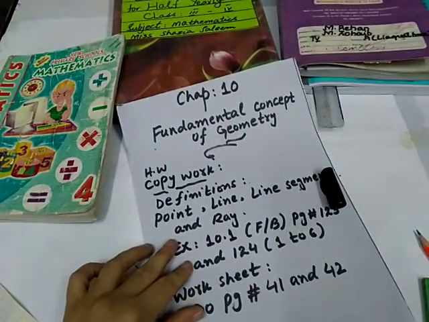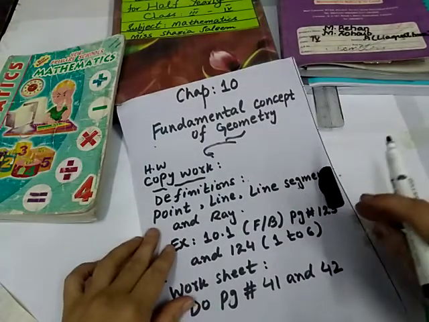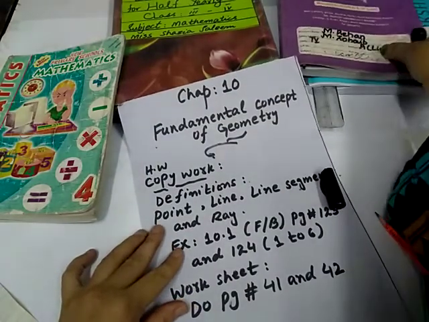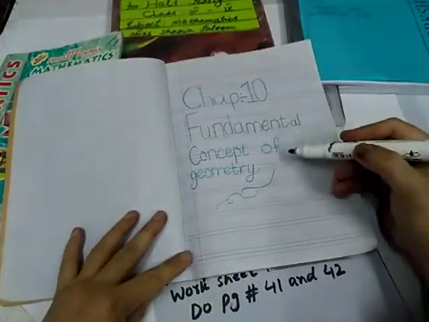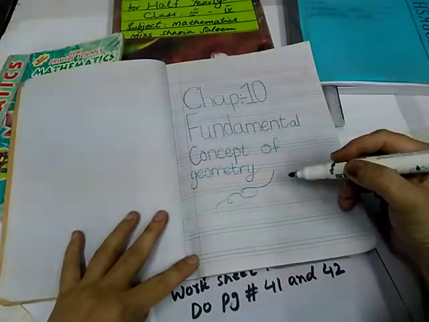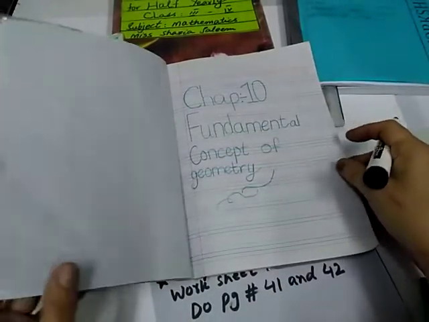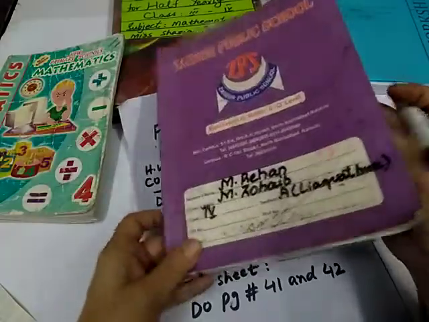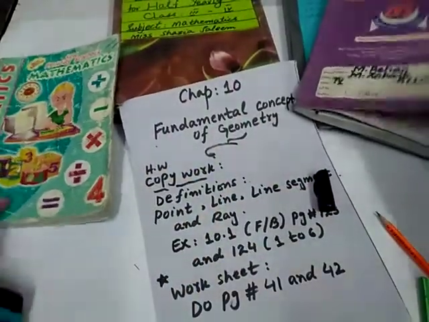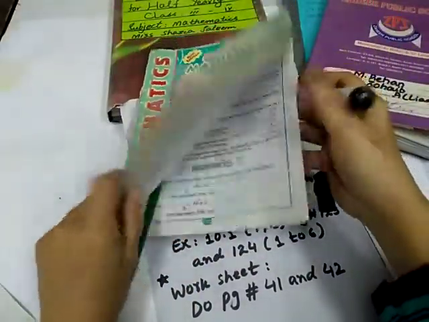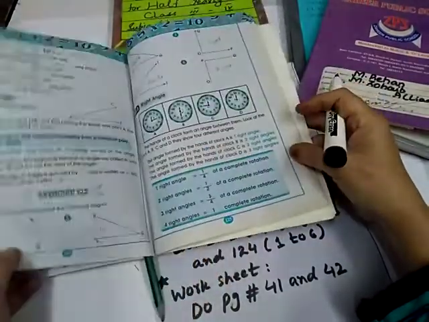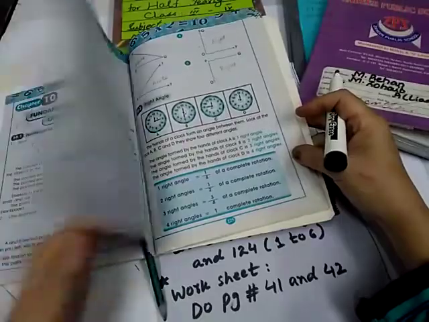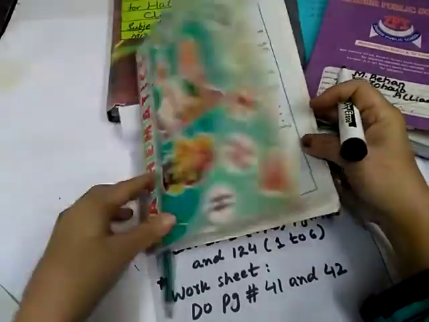Children, let's start your geometry work in your geometry copy. First of all, make the title page. Chapter 10, Fundamental Concept of Geometry. Now write the definitions of point, line, line segment and ray in your copy. And from the book, exercise 10.1, do the 6 fill in the blanks in your copy, page numbers 123 and 124.